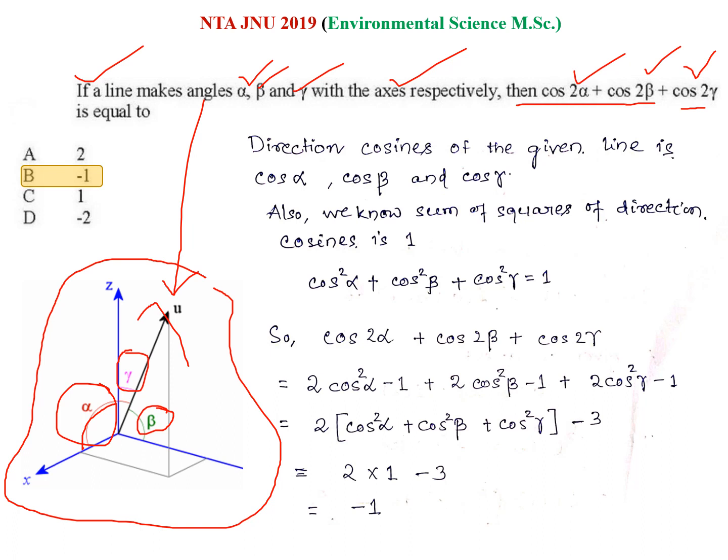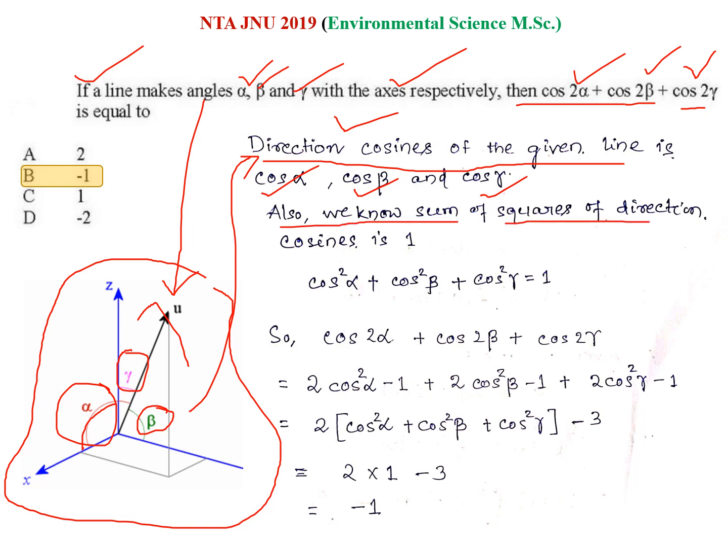Okay, so there is a formula for the direction cosines of a given line. Okay, so we considered that direction cosine of a given line is cos alpha, cos beta and cos gamma. Okay, and we also know that the sum of the square of direction cosines is always equal to 1. So cos² alpha plus cos² beta plus cos² gamma will definitely equal to 1. Okay, now the question asks cos 2 alpha, cos 2 beta and cos 2 gamma.